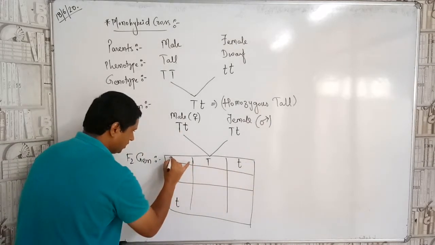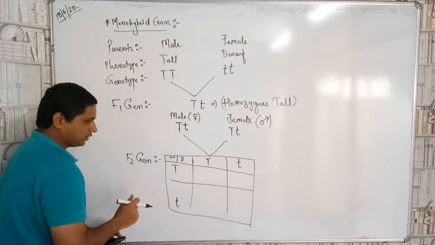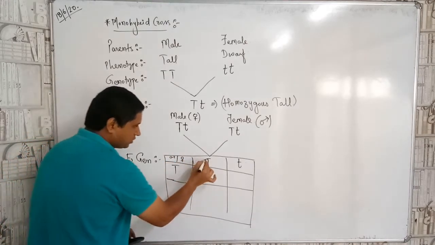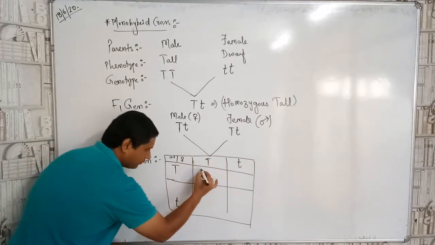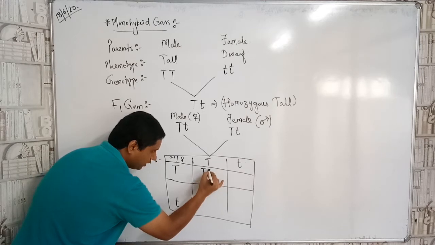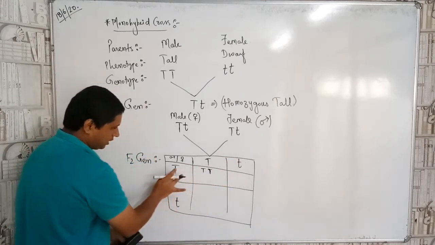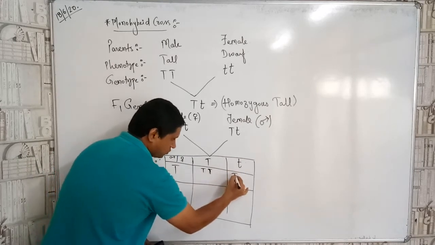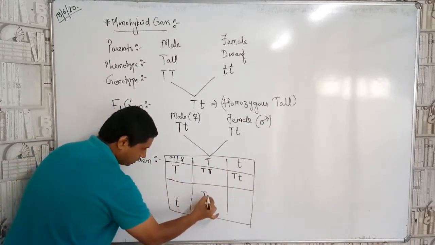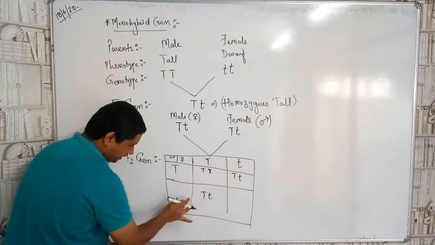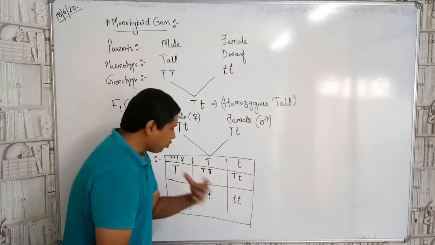So this is the male part, and this is the female part. Okay, so what you just need to do is play a game, children. Capital T, capital T. So what will happen over here? Capital T, capital T. And capital T, small t. Capital T, small t. And small t, small t. Now see, children, look over here.